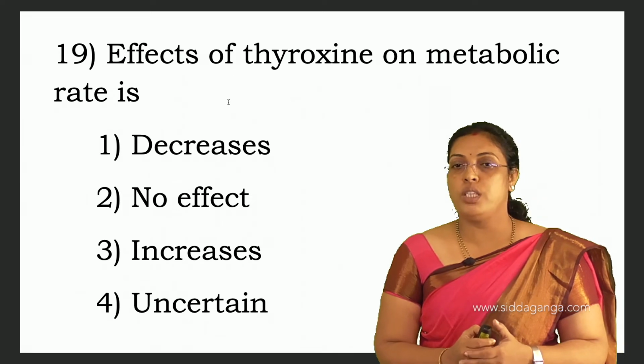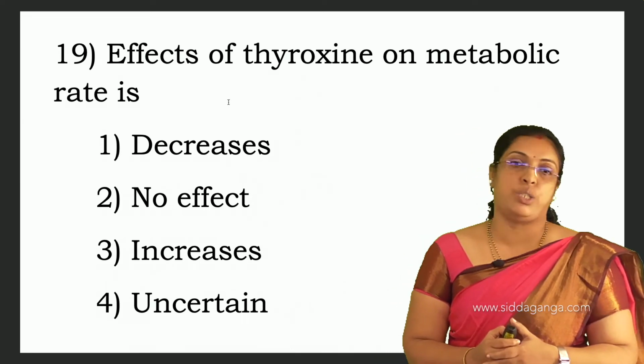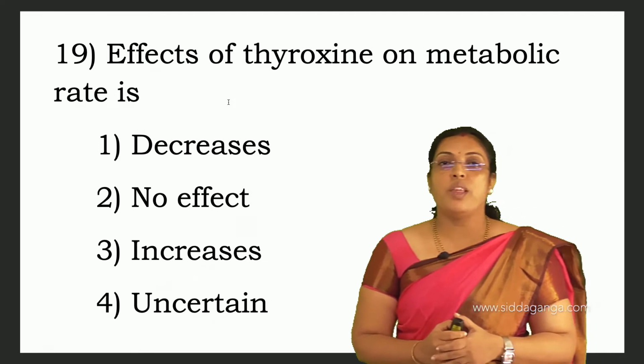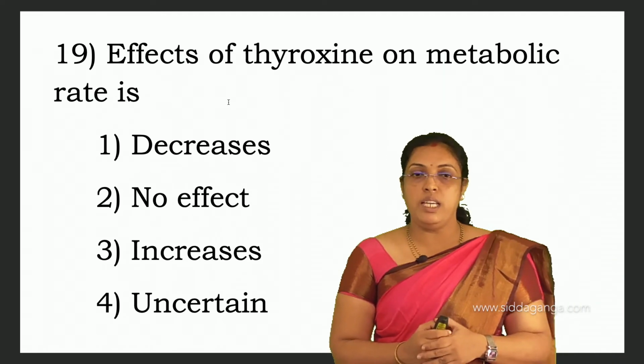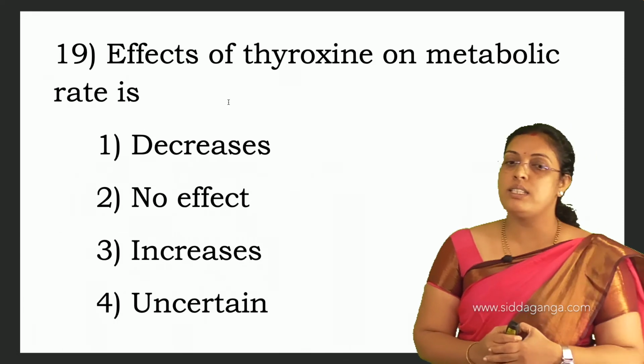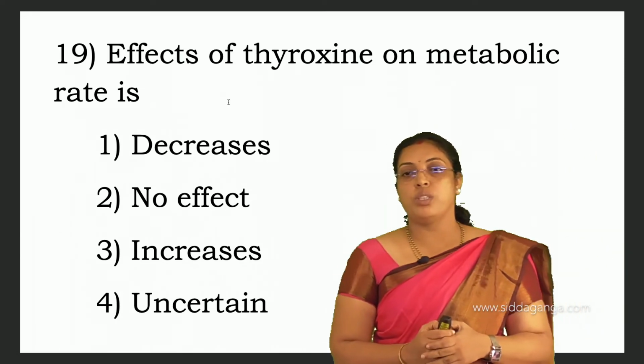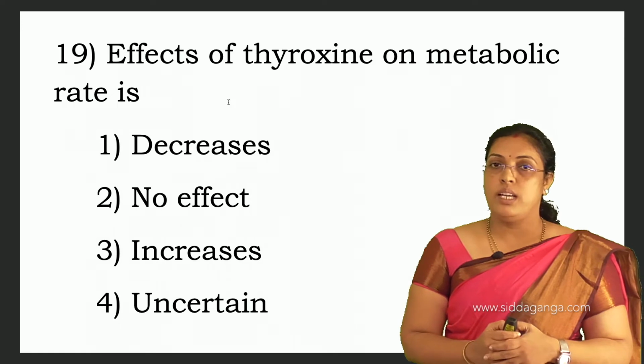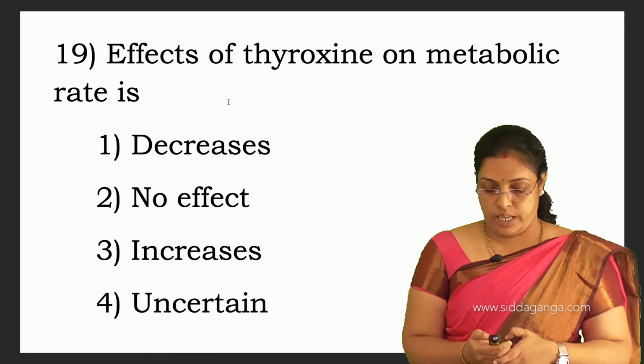Effects of thyroxine on metabolic rate: decreases, no effect, increases, uncertain. Thyroxine always increases metabolic rate.